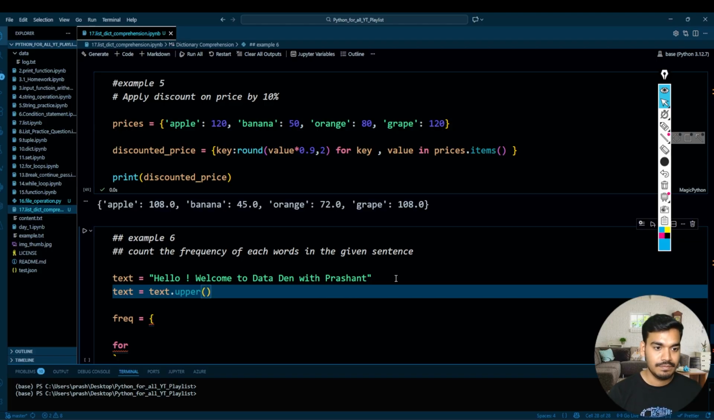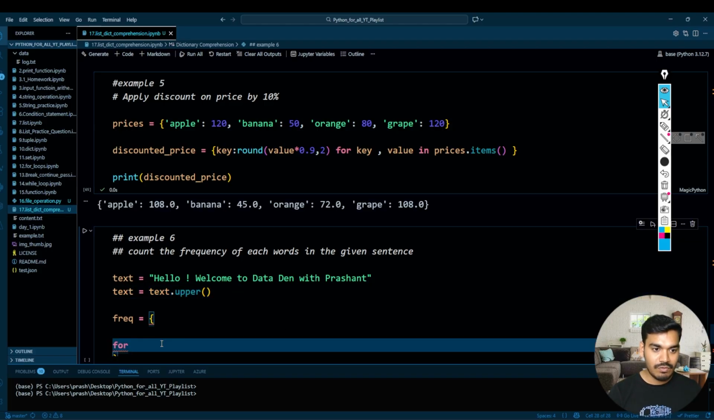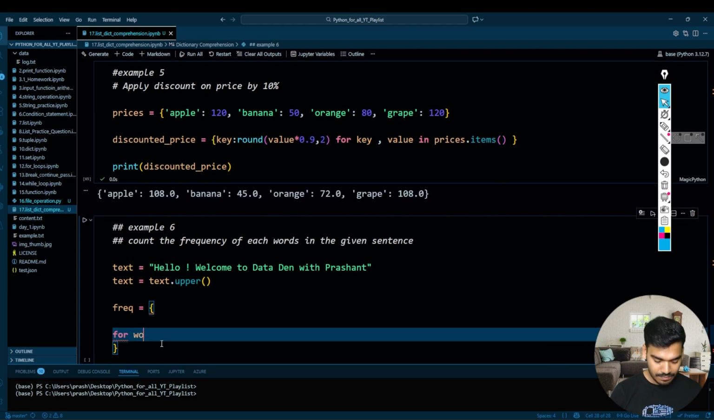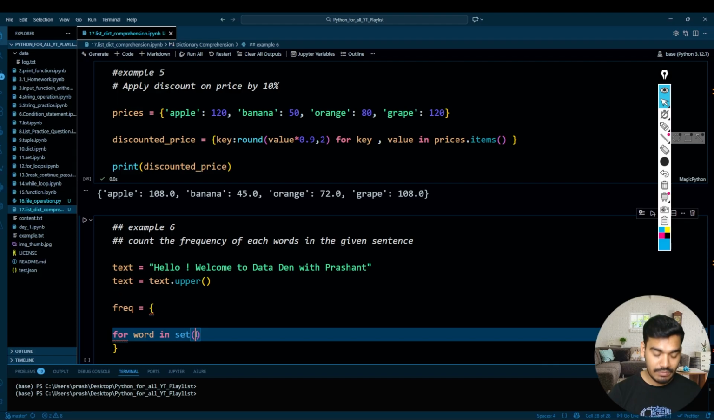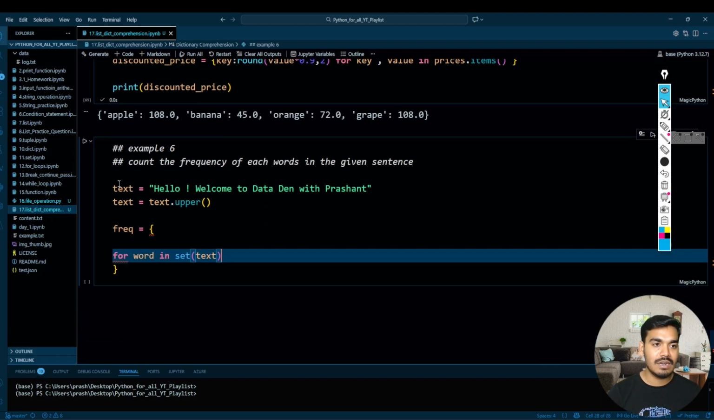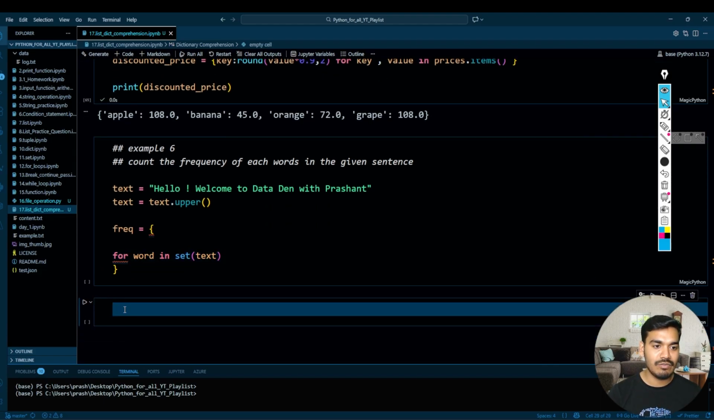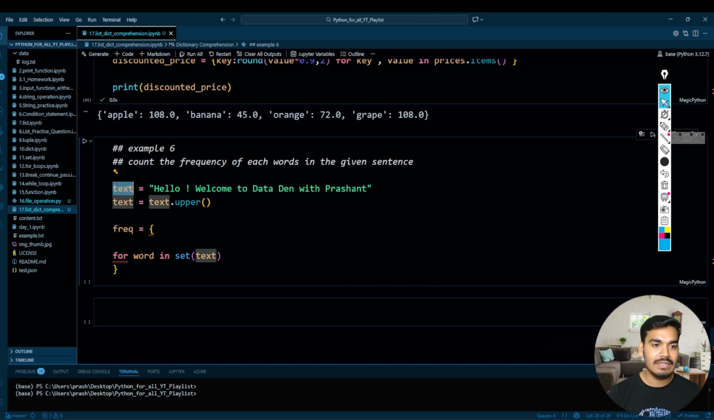Okay. Then for, let's say, word in set of this text. So what will set do? It will make each and every individual character unique. Do you want to see that? Let's try to execute it in the next line of code over here. So I'll just copy this text from here.